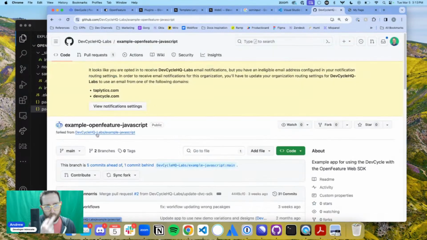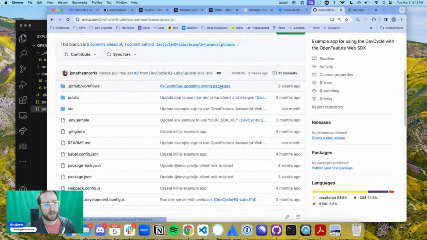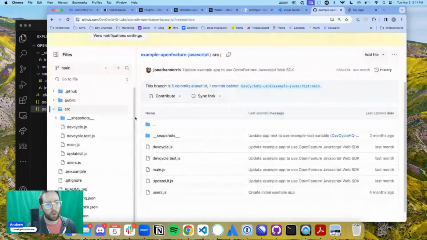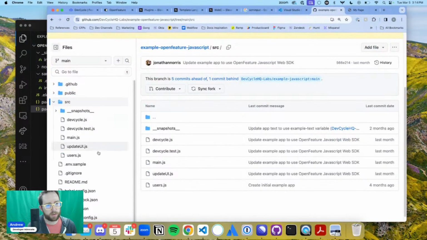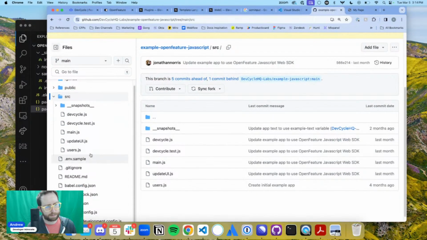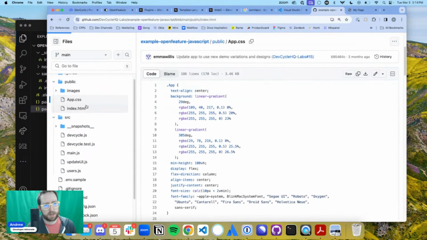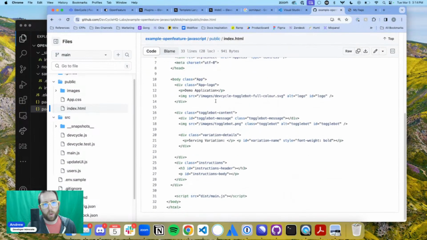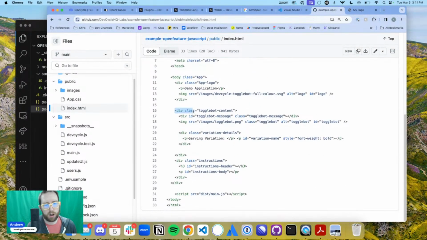the OpenFeature Web SDK one. This is what we're basing a lot of what we're doing in our sample application on. At the core level, when we go into our folder here, we've got a couple of things. Obviously some tests, but let's go to our public folder. We've got our CSS, our images, and our index.html file where we have our toggle. If you've seen the example apps, you'll know there's a toggle bot that changes which toggle bot is appearing.